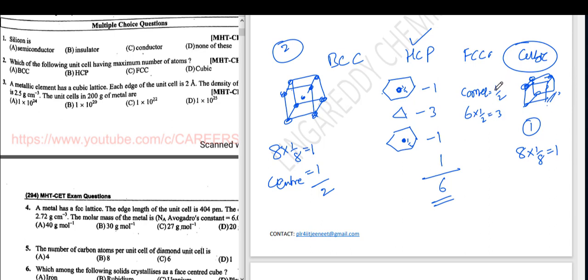This one is 8. 1 by 8 into 8, that equal to 1. Right. So total 4 atoms. Answer is HCP, maximum. But you have to know that total how many atoms are there in each. So BCC 2, HCP 6, FCC 4 and cubic 1.